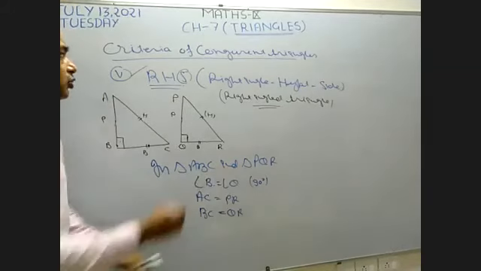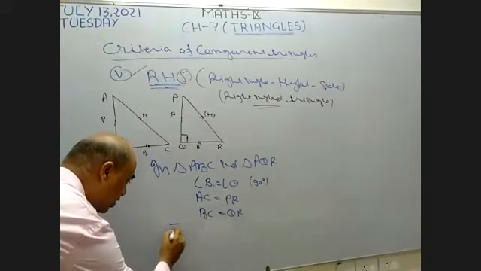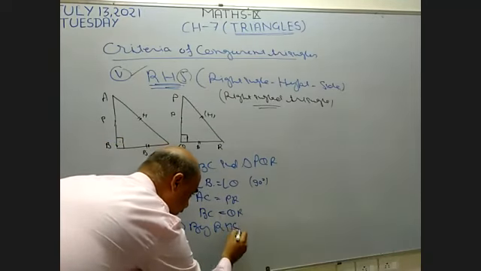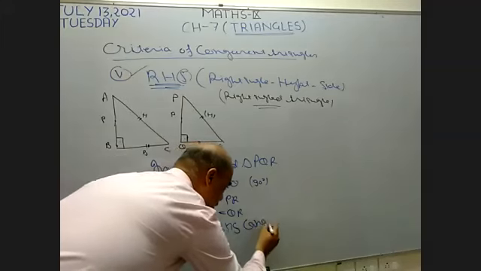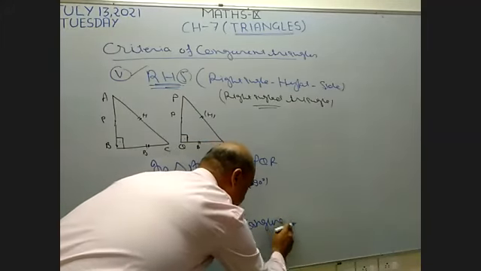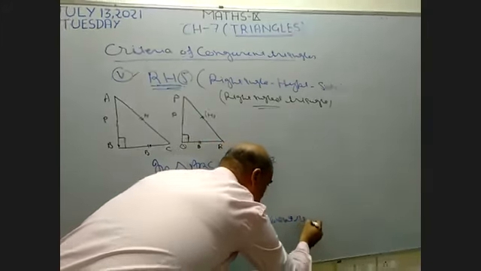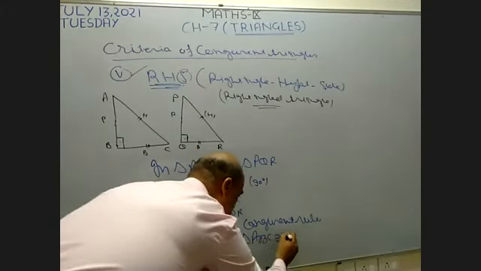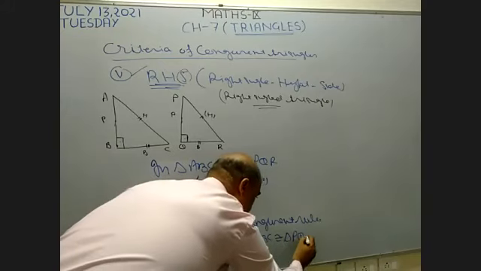Which property do I use? RHS. So right here this implies by RHS congruence rule, triangle ABC is congruent with triangle PQR.